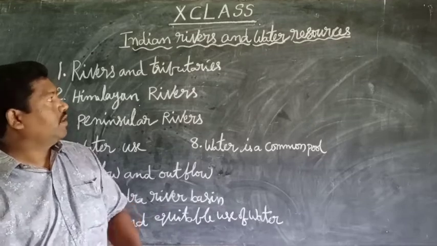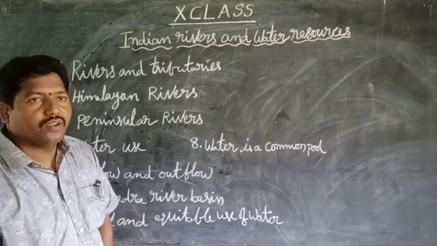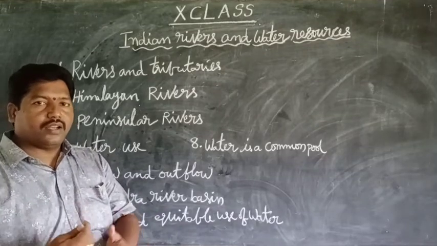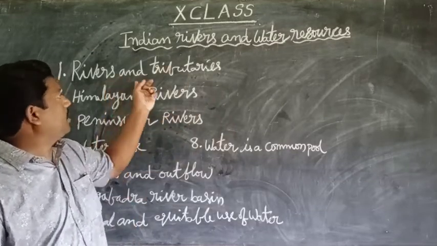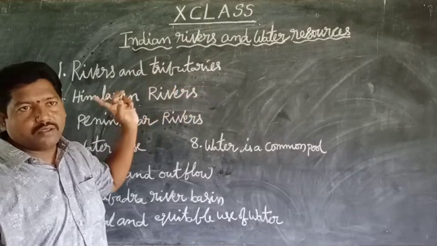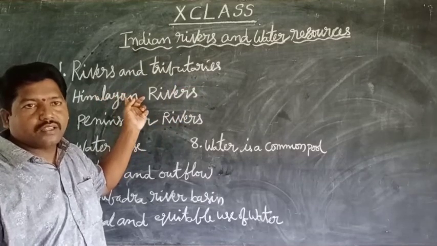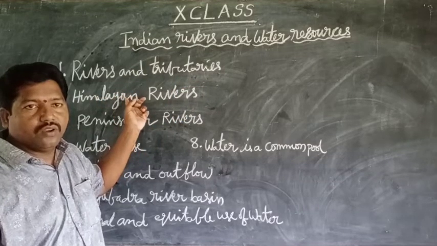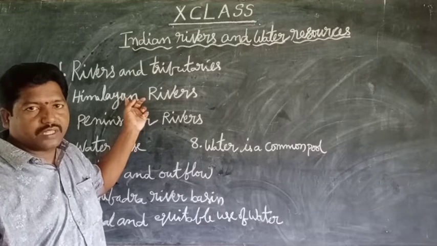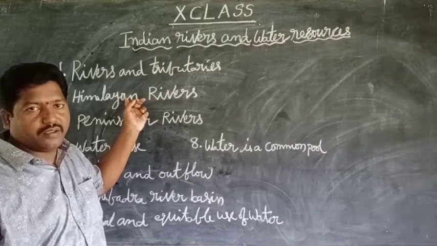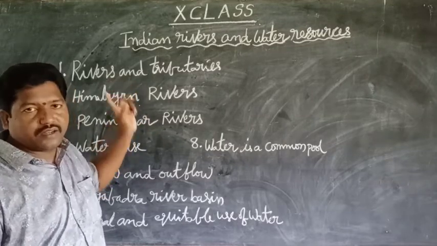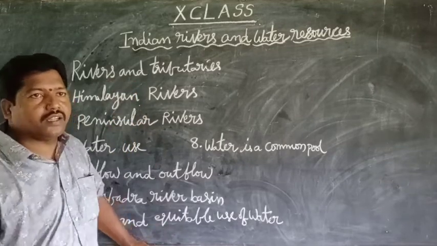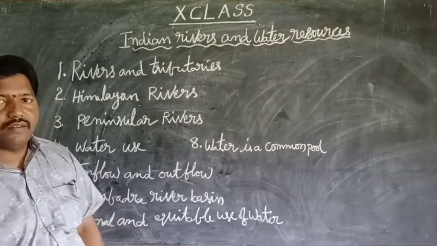Okay, that is it. And today we discuss the most important points: rivers and tributaries. What do you mean by a river? The thin streams joining in one place is called a river. The important rivers are Himalayan rivers and peninsular rivers.